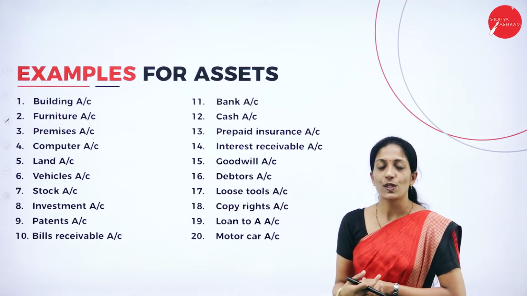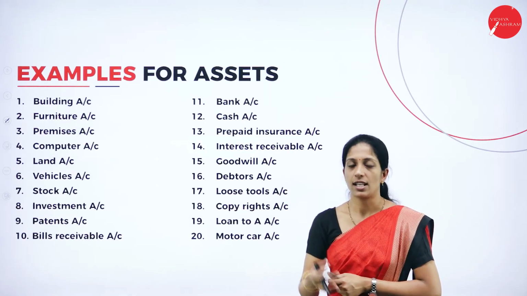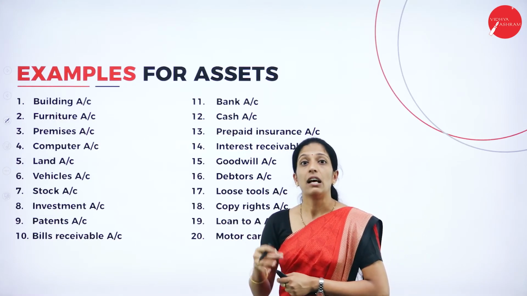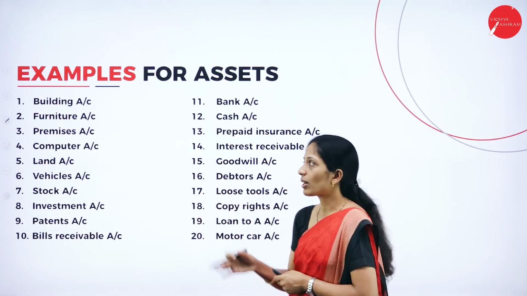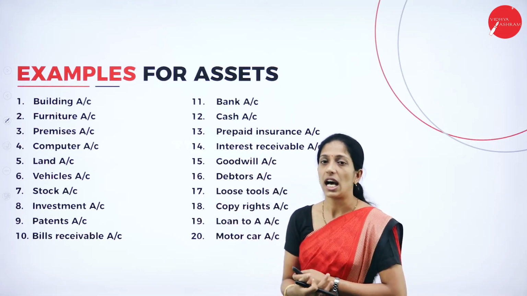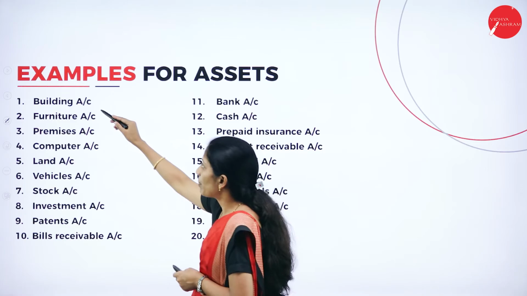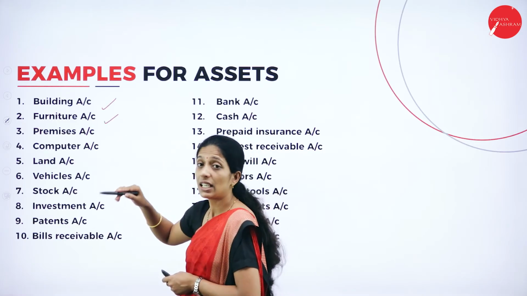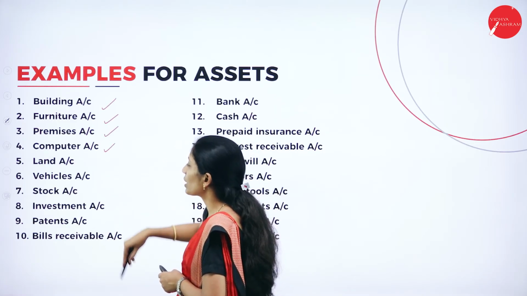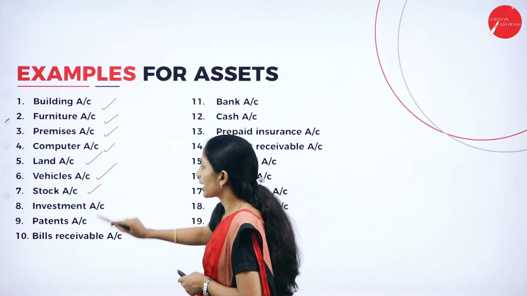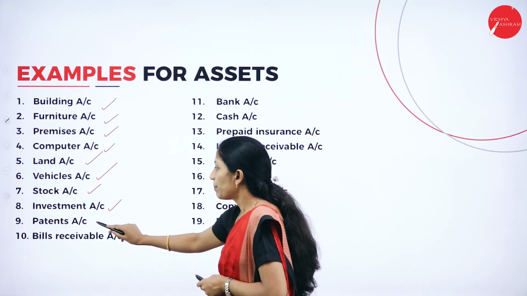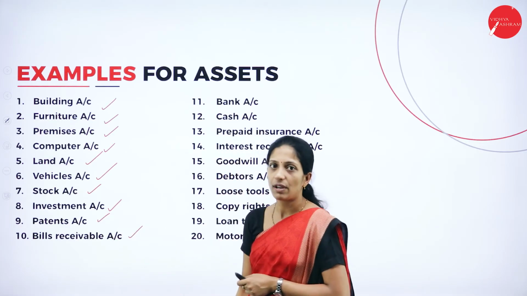Now we shall see individually what the examples are. Assets, liability, capital, revenue or gain, expenses or losses. So you are familiar with it. These are the examples for assets: building account, furniture account, premises account, computer account, land account, vehicle account, stock account, investment account, patents account, bills receivable account.